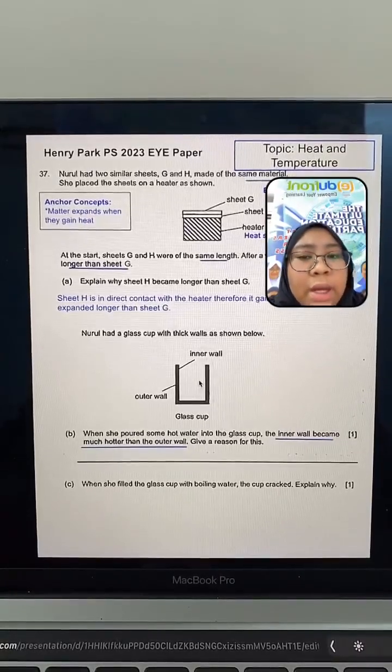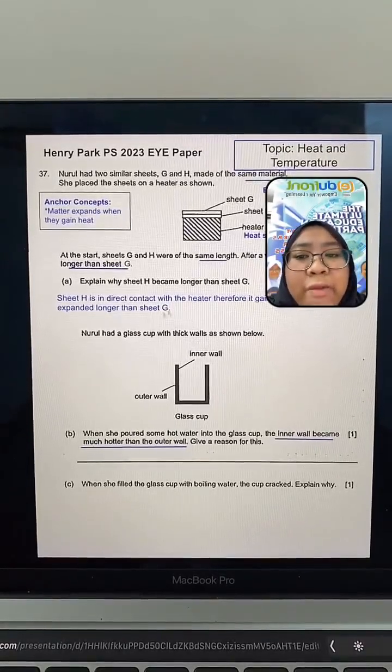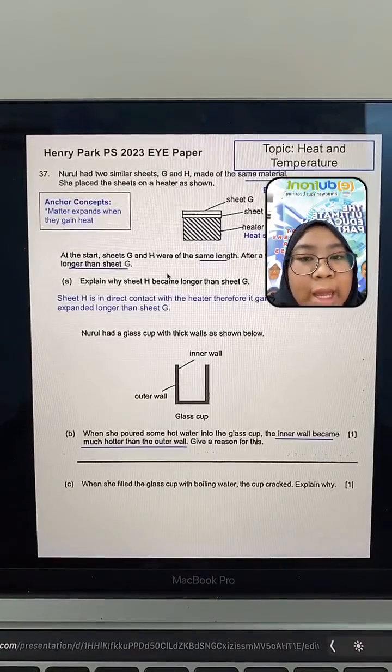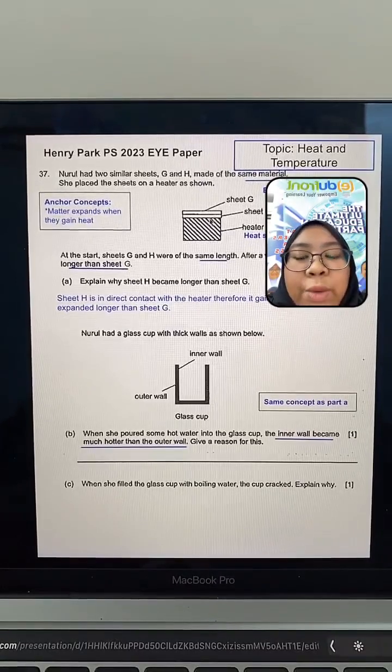Now I want to point something out: usually when you have different parts in a question, most of the time they will be related to the first part. Correct or not? So if you think that part B is completely different from part A, you might be wrong. Let's try to apply the same concept from part A to part B. In part A, you have two sheets and only one sheet in direct contact with the heat source. Part B is similar.